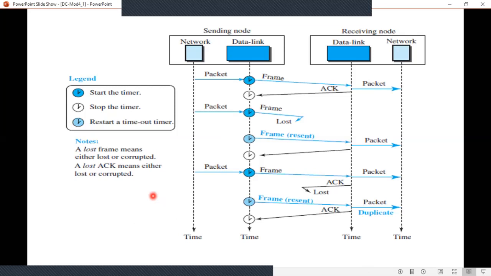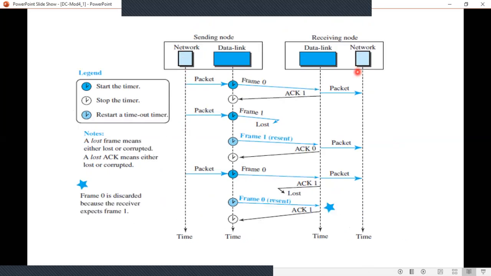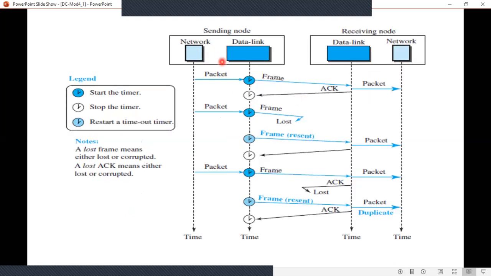Okay. Here is an example shown in this figure. Here there are 2 nodes, that is the sending node and the receiving node, and in each node the network layer and the data link layer are represented in a similar way. Okay. Now from the network layer, the packet arrives at this data link layer.